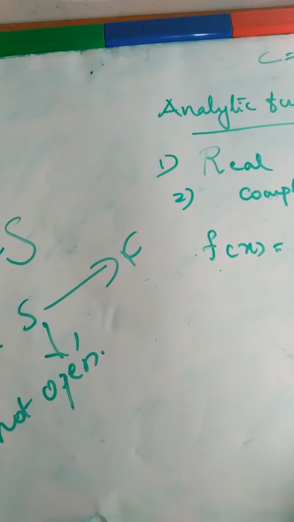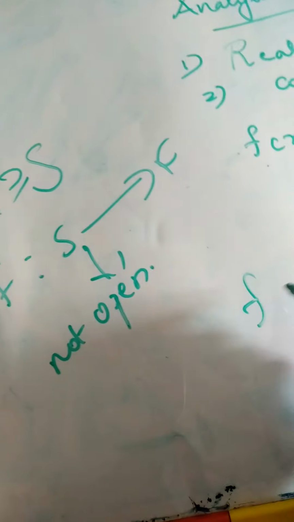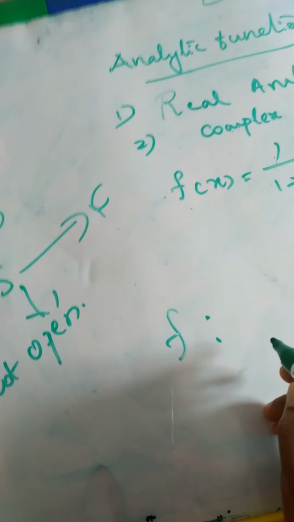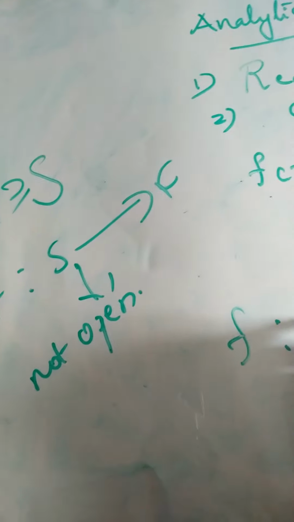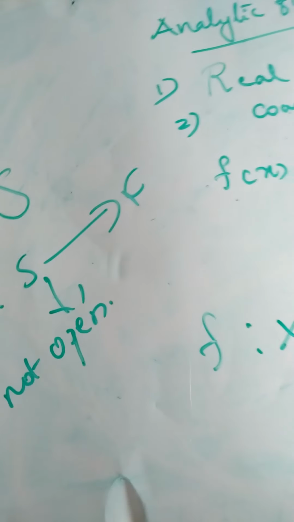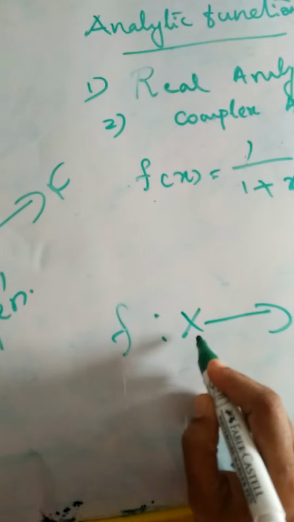Relation between analyticity of a function and its power series expansion. Suppose f is a function from some open set X to C. X is an open set.